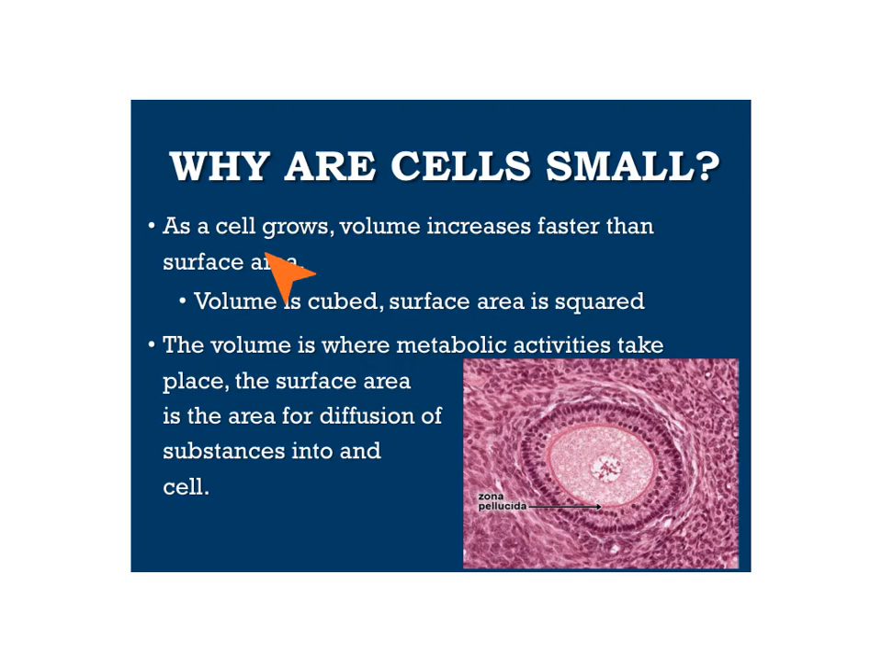As a cell grows larger, its volume will increase faster than surface area. The volume is cubed while surface area is squared. So surface area increases much more slowly. Think about the volume of a cell, where all the metabolic activity takes place. The surface area is the area for diffusion of substances into and out of the cell. So you have to think about all the activities going on inside the cell and the fact that exchange of materials has to happen at the surface area.